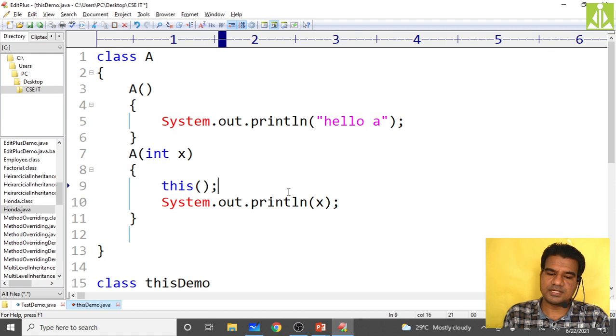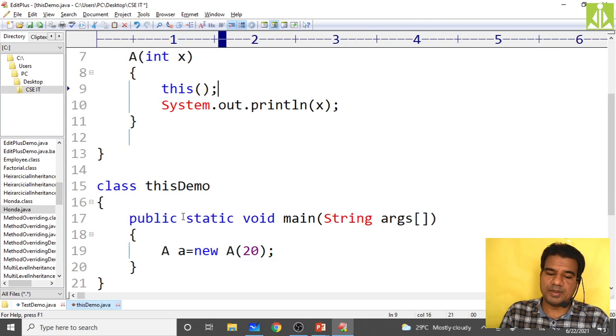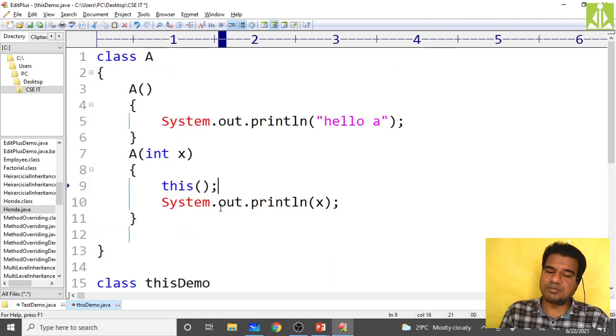This of. That's it. So basically your object creation will invoke only the parameterized constructor. It will not invoke the default constructor directly. So it is invoking the parameterized constructor, this constructor with the x value. Then inside that you kept the call to the default constructor. So whenever the control comes to the parameterized constructor, the first statement invokes the default constructor. The default constructor gets invoked. You will get hello A, and after that you will get the x value. So come to tools, compile it.